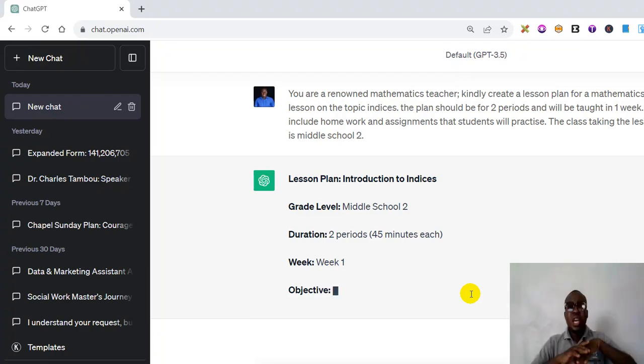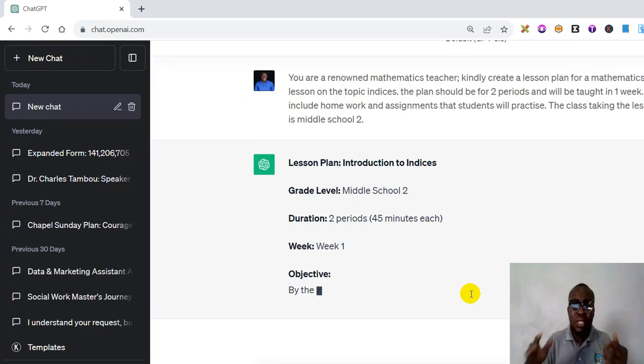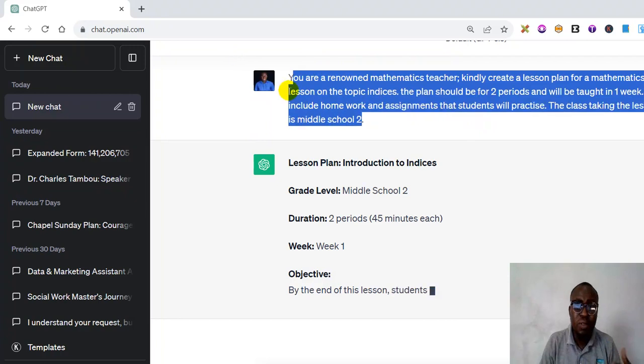So teachers, I don't know how to put this, but these things have come to make our lives easier. All you need to do is to be sure that the prompt you're giving it, the command you're giving it, is the right and the correct one. That is what you need to do. So this is it. And take note, there are several other AI softwares you can use. There is an AI software for mathematics. You can use it to solve math problems.